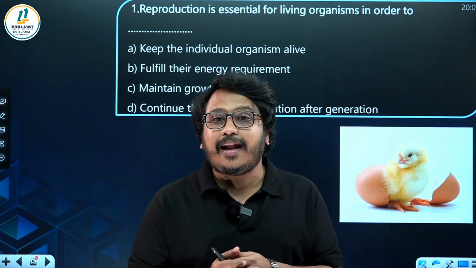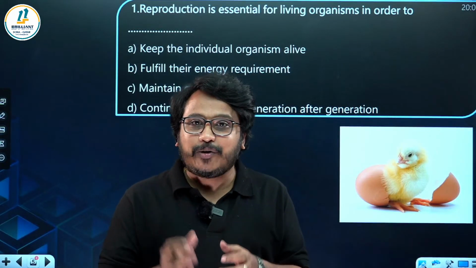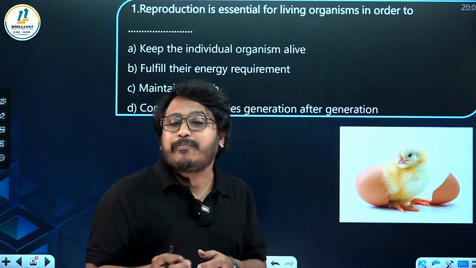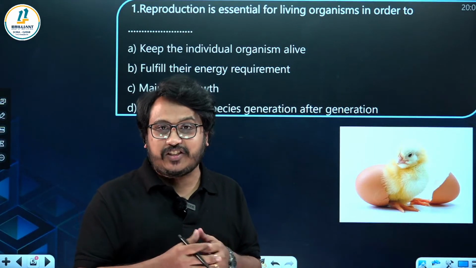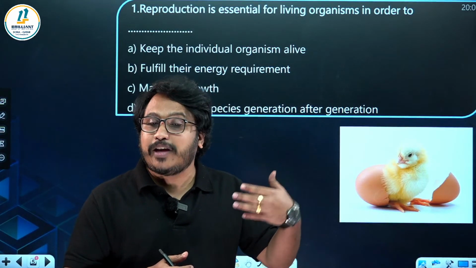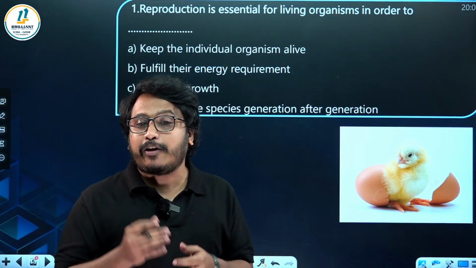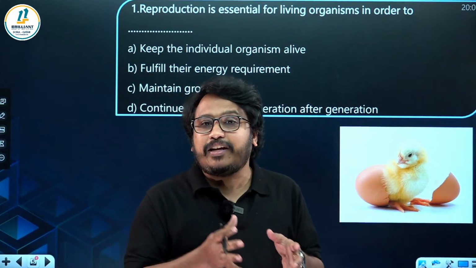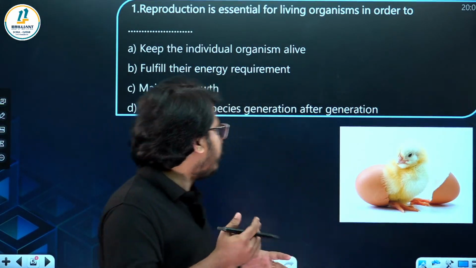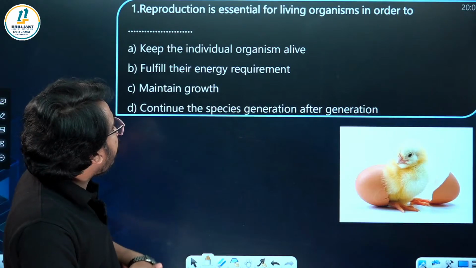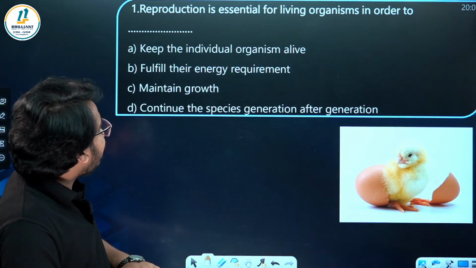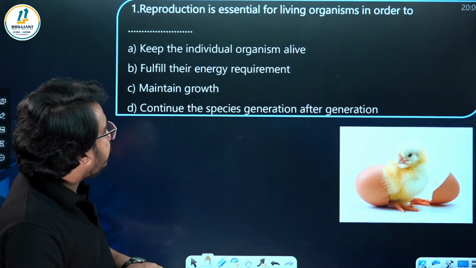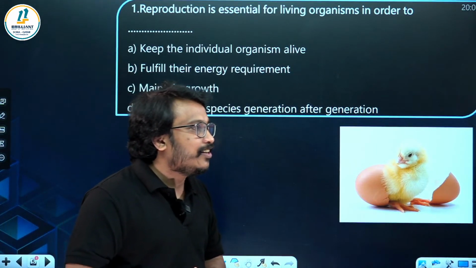Because this will help to increase a population and it helps to continue that species. Otherwise, that particular species will become extinct. And it also brings variation that helps in survival of the organism. So it's an important process that should take place in a living organism. Here it keeps the individual organism alive, fulfills their energy requirement, maintains growth, and continues the species generation after generation.